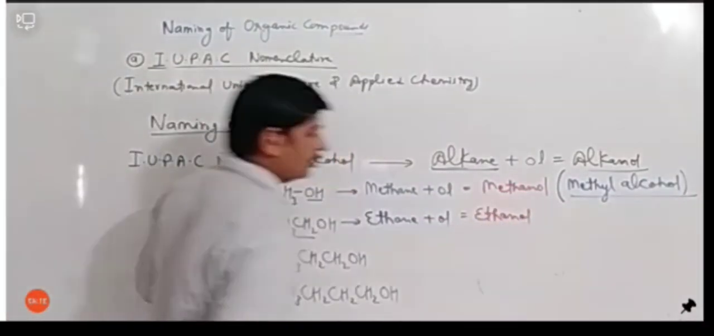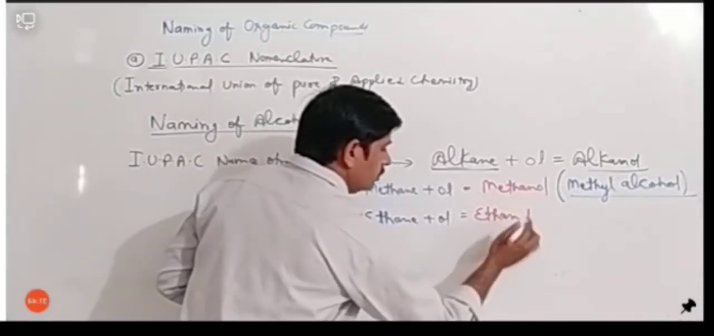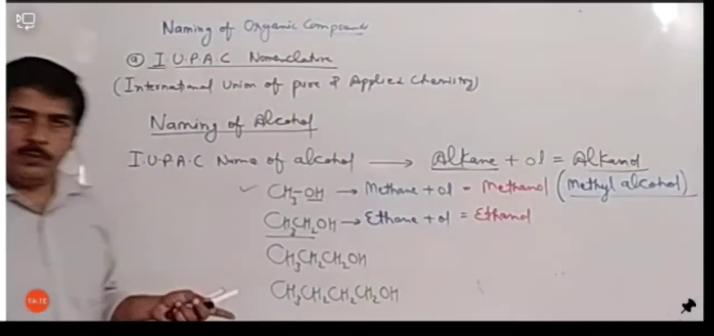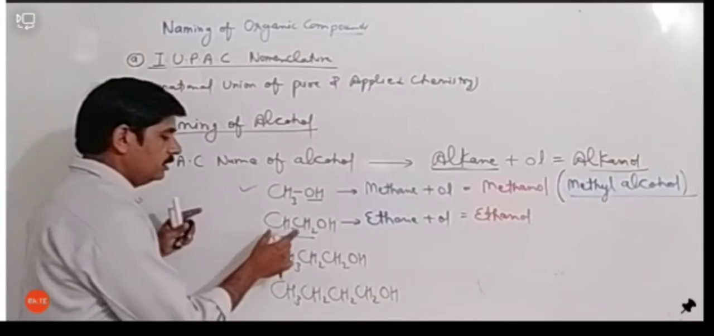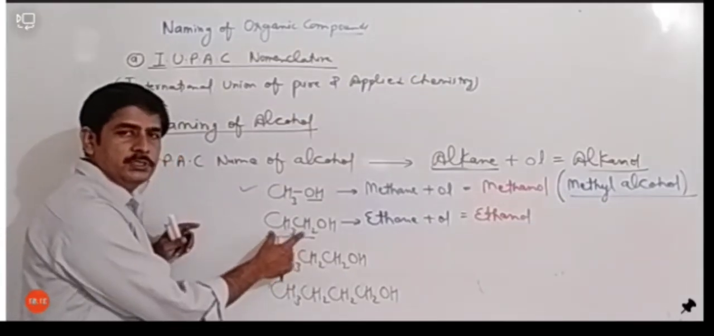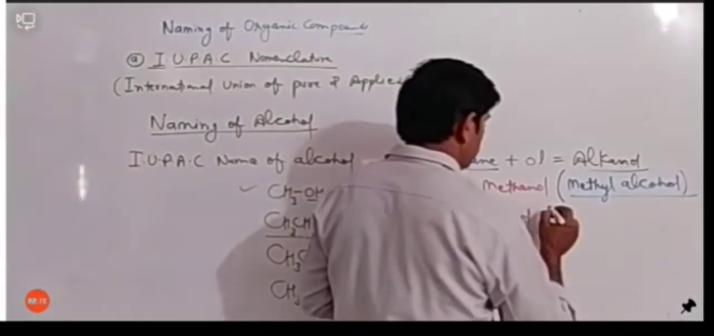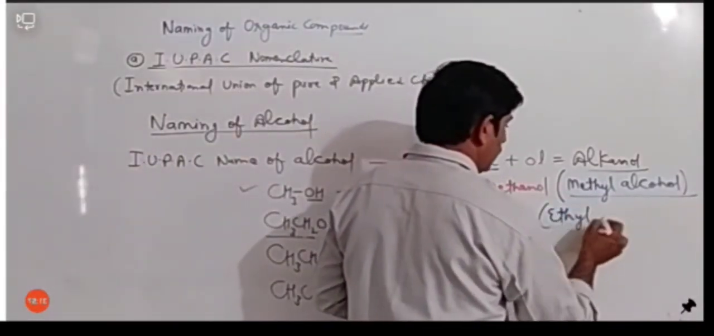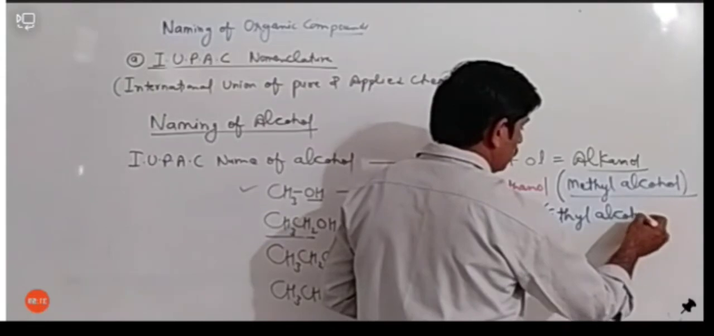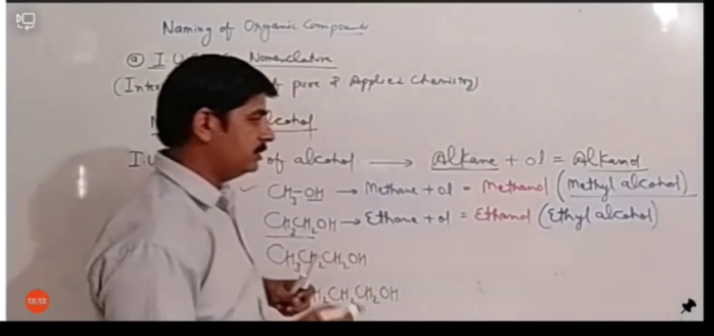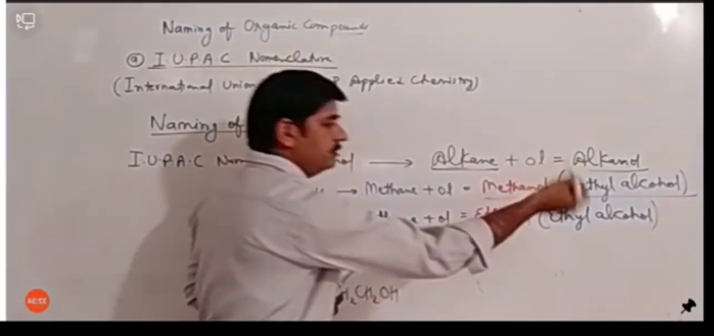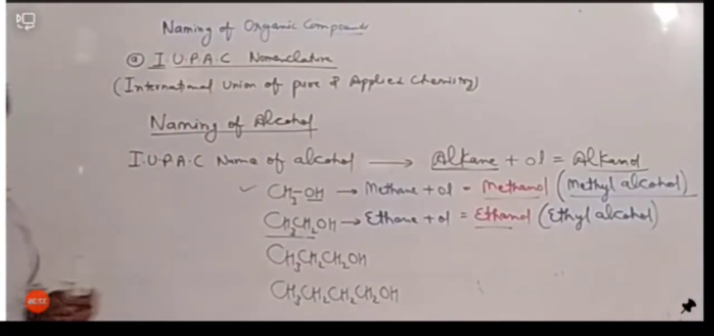It is ethanol, and we can also write the common name. How do we write the common name? This group we showed you is the ethyl group and this is the alcohol group. So in common we can write ethyl alcohol. This is the common name. Remember this: the IUPAC name comes first and the name in the bracket is the common name.